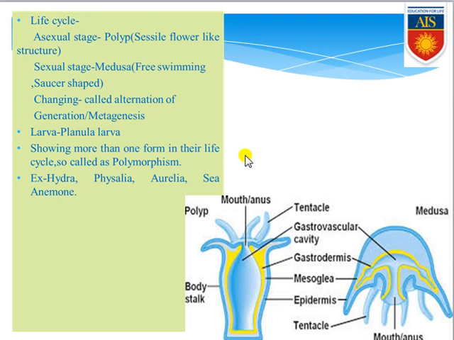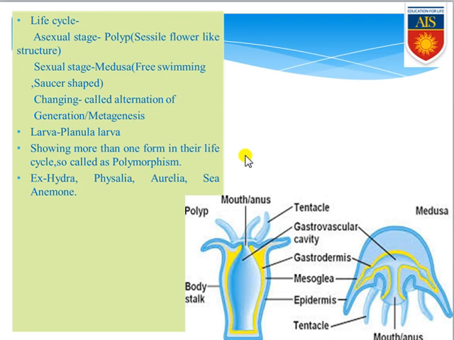Another very important point is they have a type of larva, that is the planula larva. They show more than one form in their life cycle, polyp as well as medusa. So this phenomenon is commonly known as polymorphism, because polymorphism means showing various kinds of morph or form.